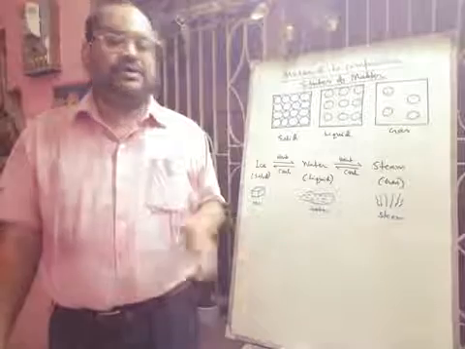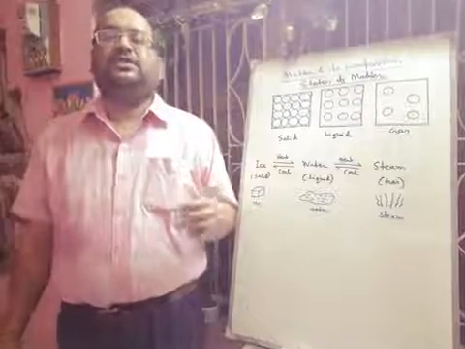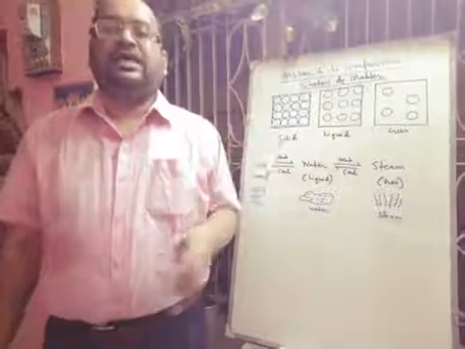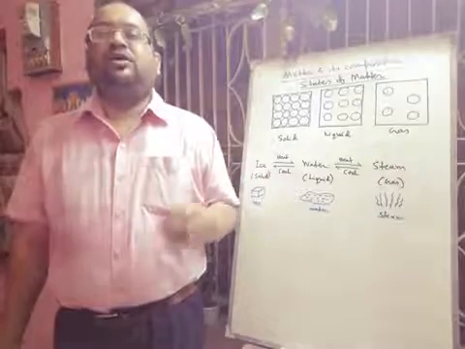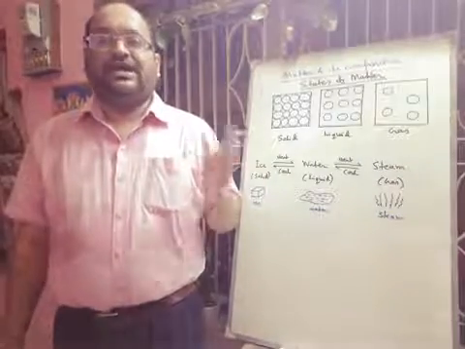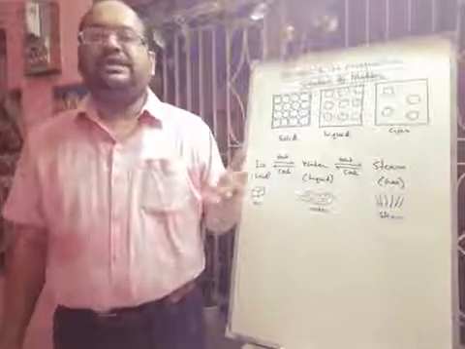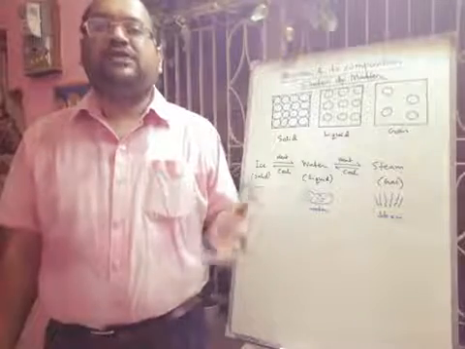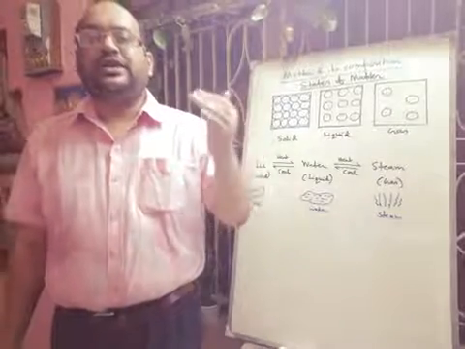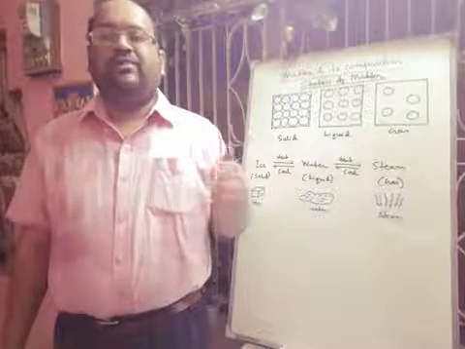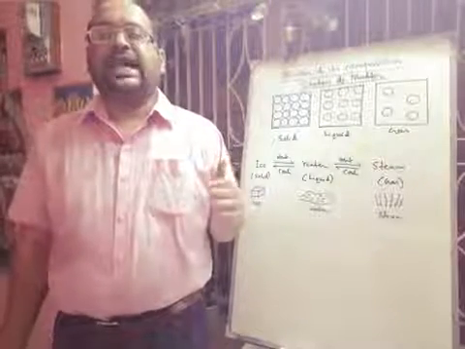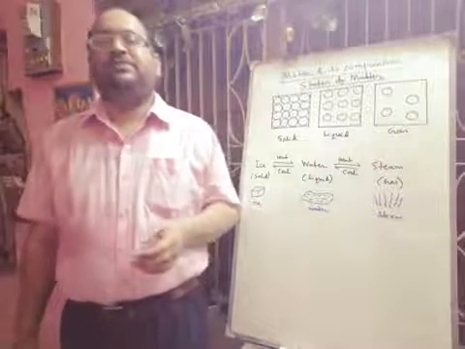Now we'll discuss some properties of solids. Solids have a melting point, like the melting point of ice is 0 degree centigrade or 273 Kelvin. Now what is melting point? Melting point is the temperature at which a pure solid changes to its liquid state at atmospheric pressure. At this point, both liquid and solid phases exist in equilibrium.